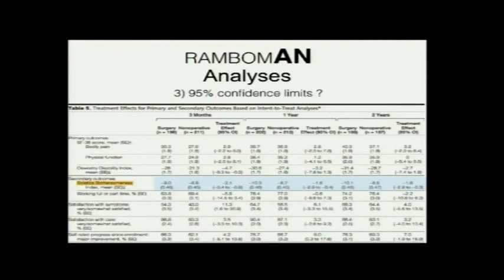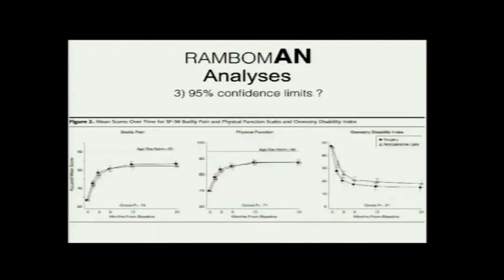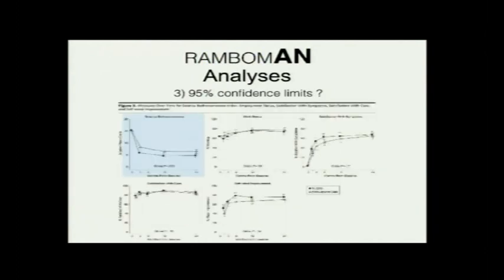Have they used 95% confidence limits? They have. And I have explained this sciatica bothersome index again. You can see these charts. You can see those handlebars. Handlebars are overlapping everywhere. Even if surgery is slightly better than non-operative treatment, still the handlebars are overlapping. So the p-values and the conclusion is going to be that there is no difference except for the sciatica bothersome index.